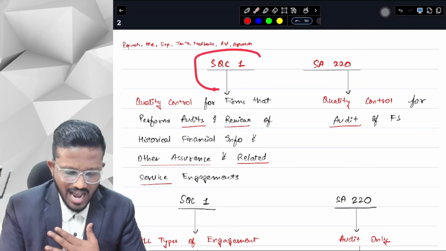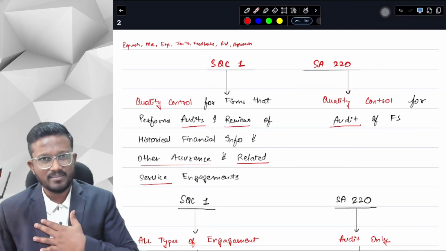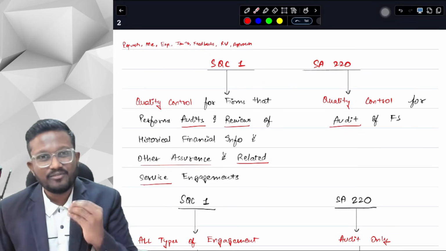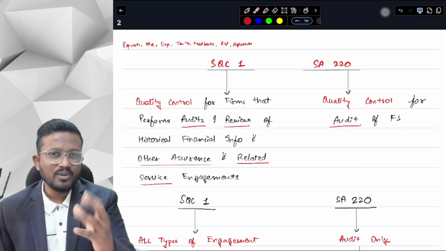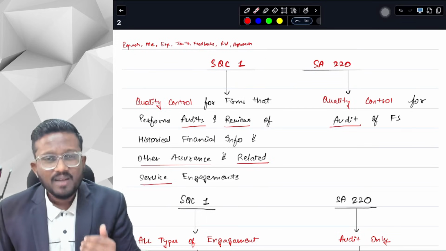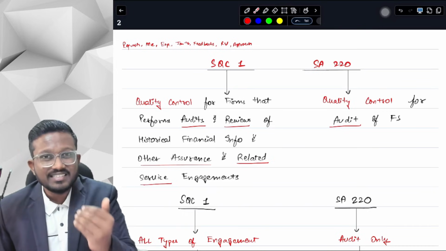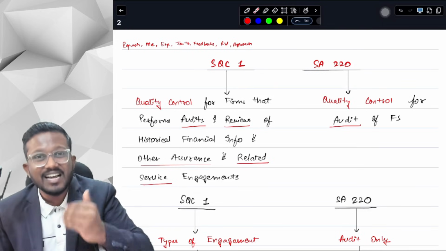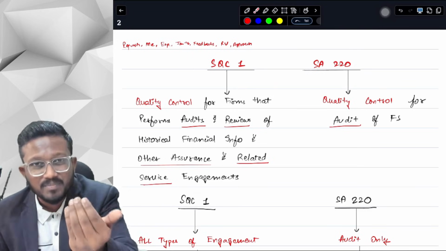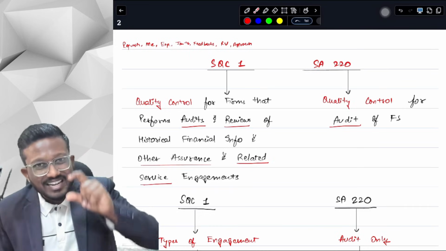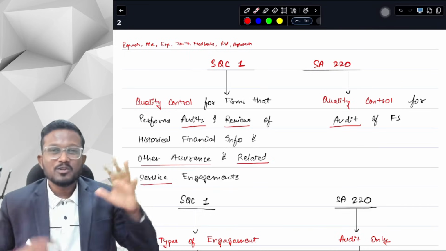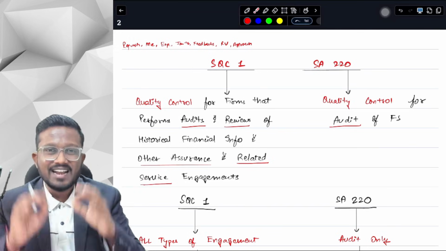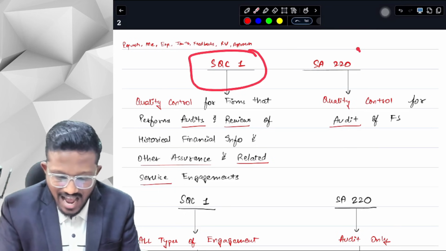Obviously SQC1 and SA220 are also present in CA intermediate audit. My objective is just to get you cleared in CA final and CA intermediate audit in the January 26 attempt or whatever attempt you have, because my approach is to do only those things which are exam relevant and exam oriented, so that you spend less effort and get more marks. I have told you everything I wanted to say. Now let's start with SQC1 and SA220.